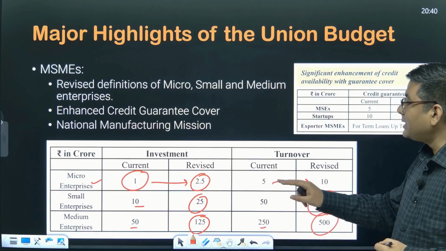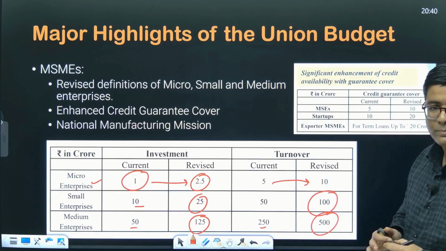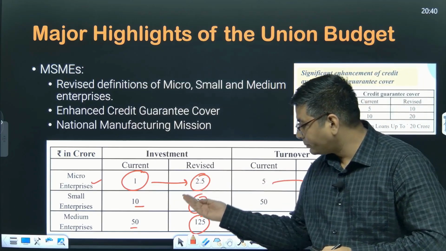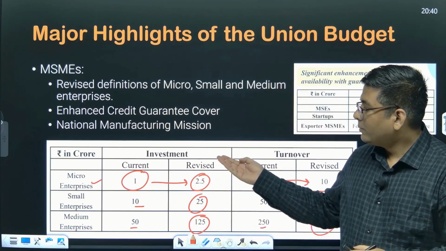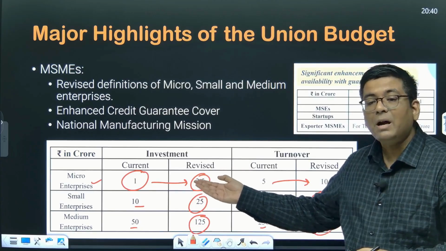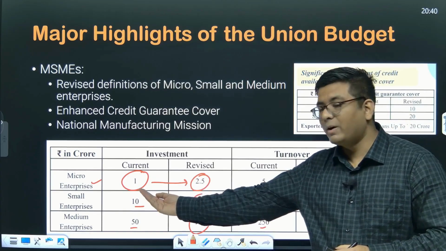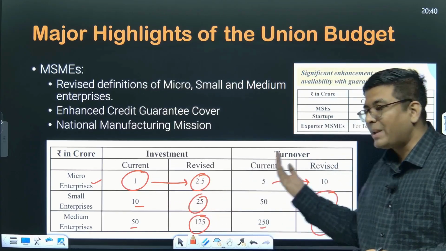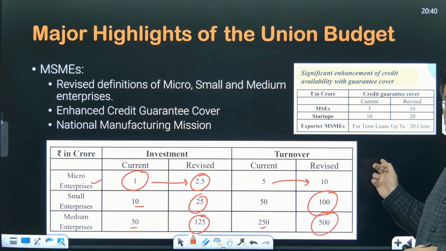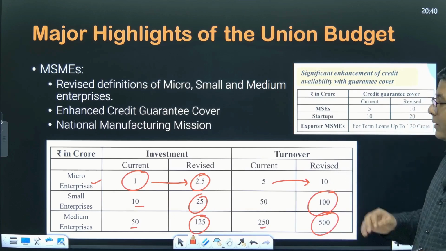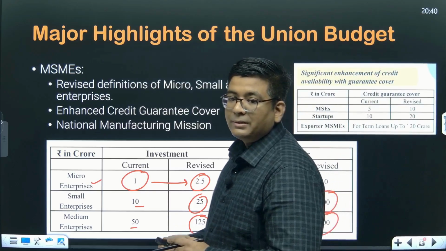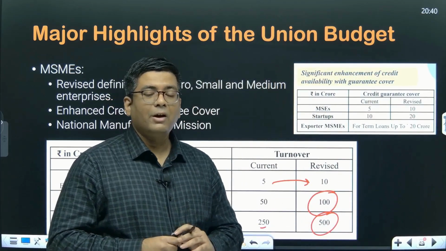So what you see is that all of them have been doubled. With respect to the investments, they have been increased by a factor of 2.5. Initially 1 crore, now it is 2.5 crore, and the turnovers have been doubled for the classification.